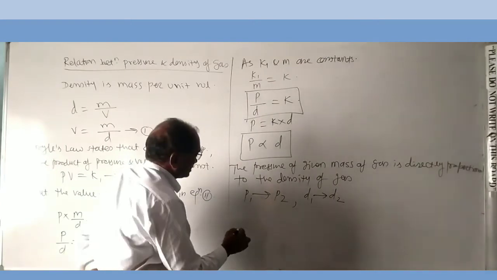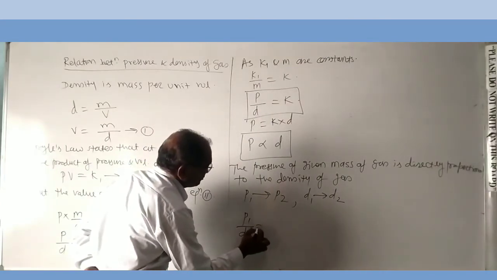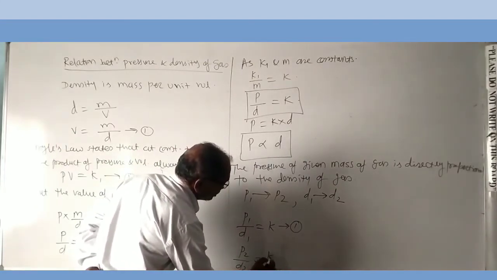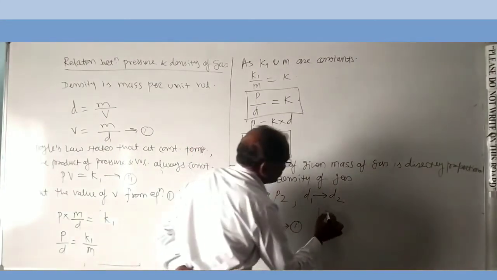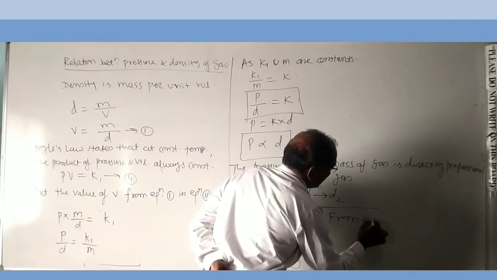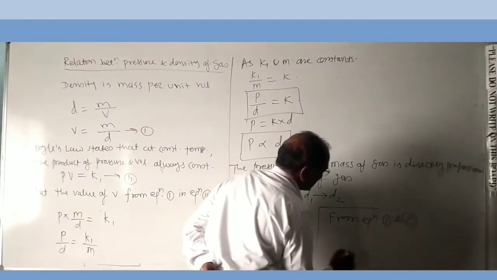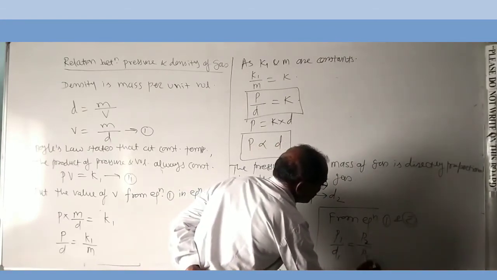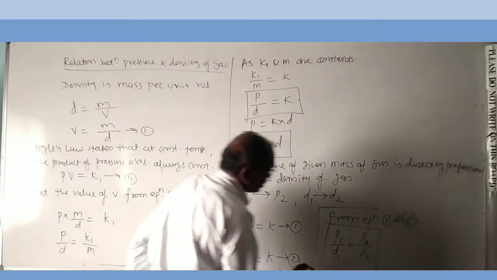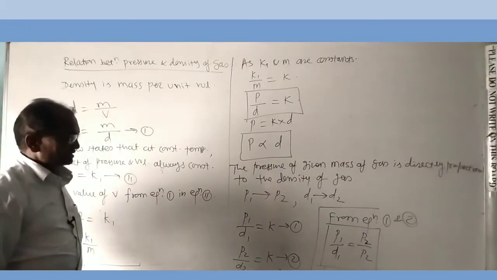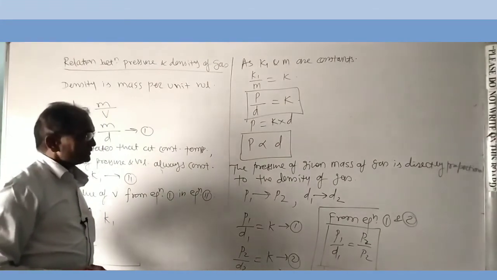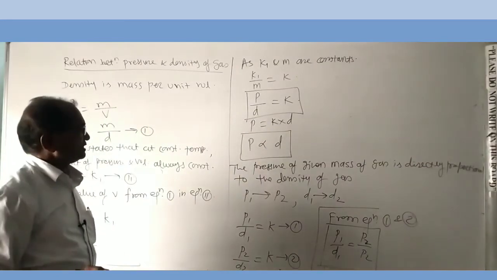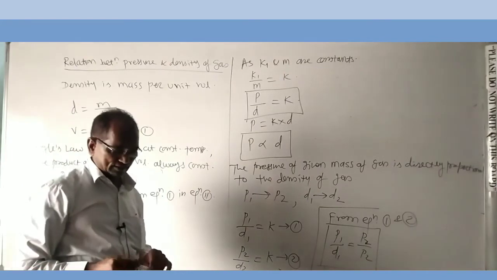From this equation, suppose we consider that P1 changes to P2 and D1 changes to D2 at constant temperature. Therefore, P1 upon D1 is equal to K, equation first, and P2 upon D2 is also equal to K, equation second. From equation first and second, P1 upon D1 is equal to P2 upon D2. To solve the numericals, this formula is used, right?